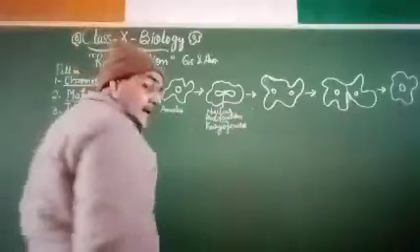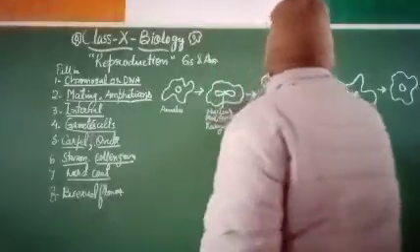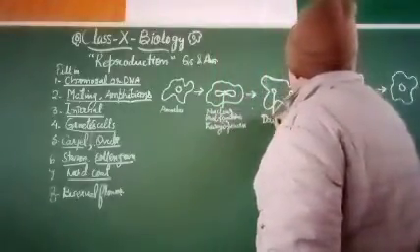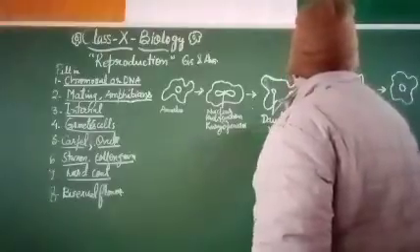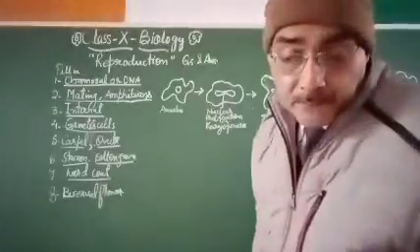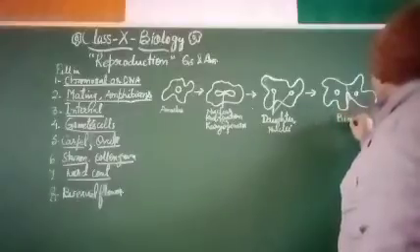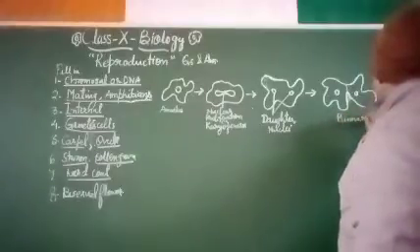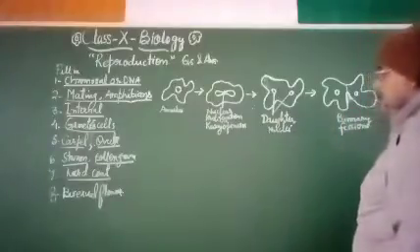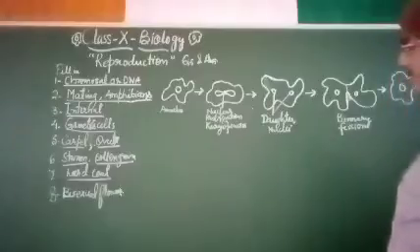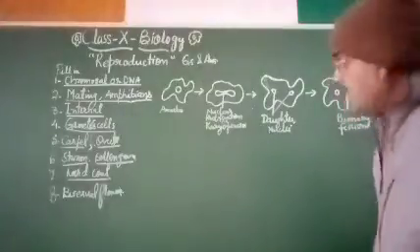Okay, and here two daughter nuclei. This is daughter nuclei, and here binary fission, which is called cytokinesis. Karyokinesis and cytokinesis, two things are there, and these are daughter cells.